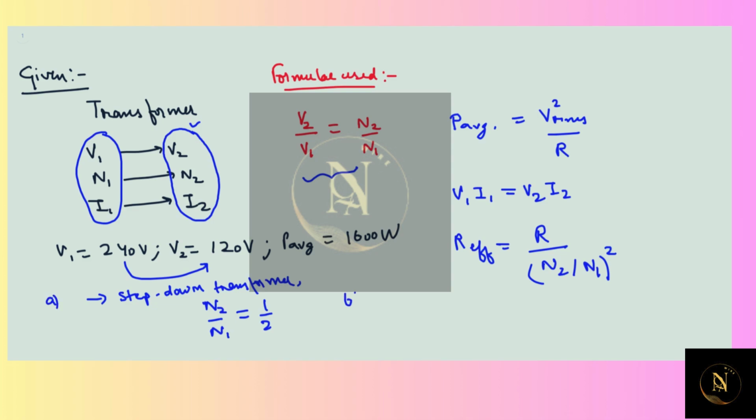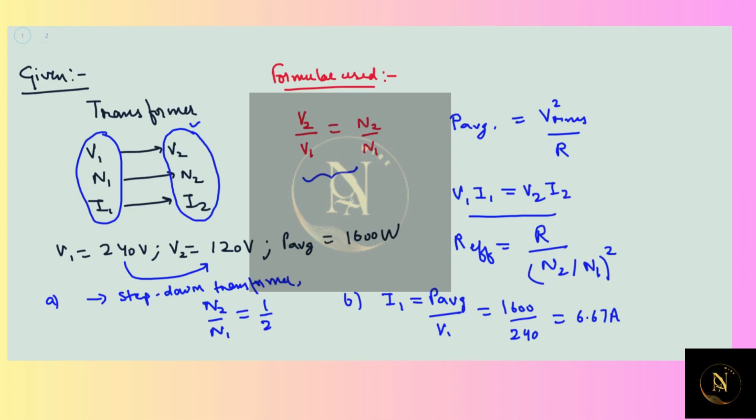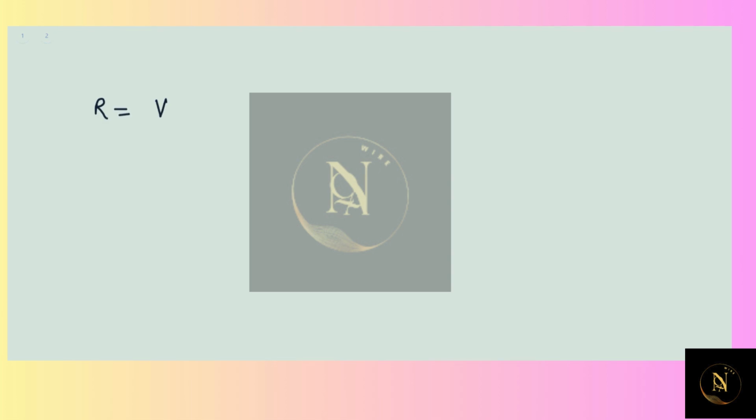Now we go to part B. We have this situation now. Therefore I1 gives us P average over V1, which is equal to 1600 watt over 240. So the current is 6.67 ampere. Now we have this current. Now we have the resistance. So we have resistance equals V2 squared over P average, which is equal to 120 volt squared over 1600 watt. So this is equal to 9 ohm.